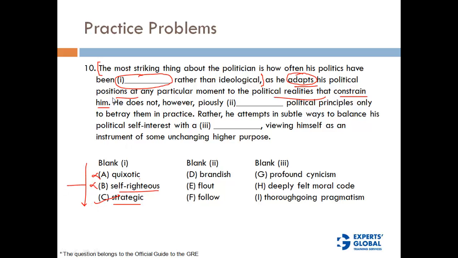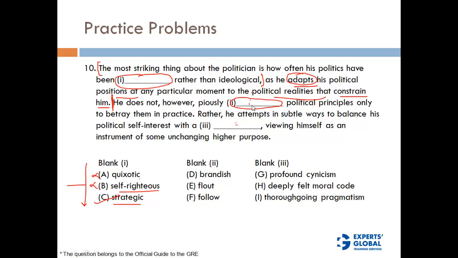You'll note that we haven't even read the entire question, but we have still got one blank, and this blank is very loosely connected with the relation between these two blanks. So now let's continue. He does not, however, piously do something to his political principles, only to betray them in practice, right? So basically, he is going to betray them in practice as need be, but he does not do so.